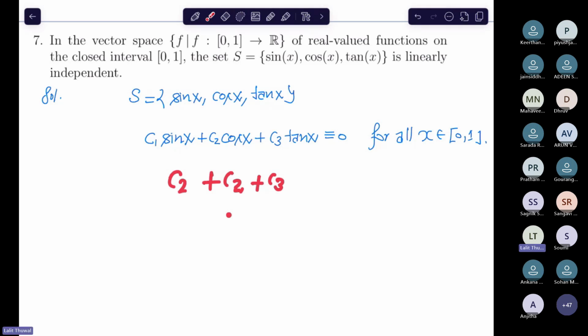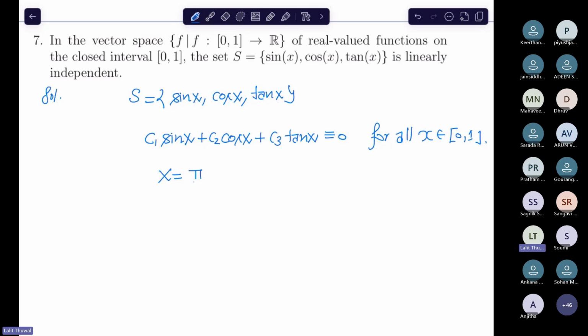How many unknowns are there? 3 unknowns, right? You will have equations like alpha 1, alpha 2, and C1, C2 equal to 0. What do I mean to say? That you can pick particular values from the closed interval 0, 1.